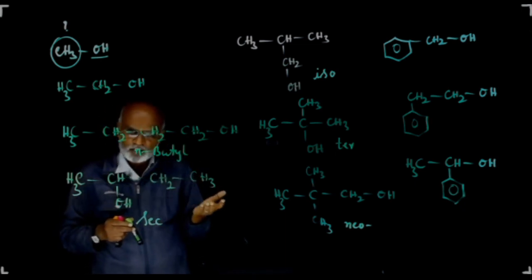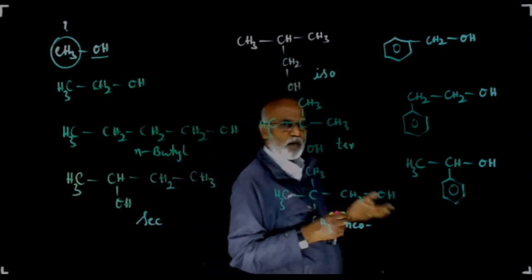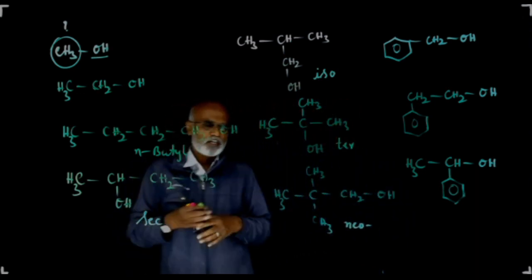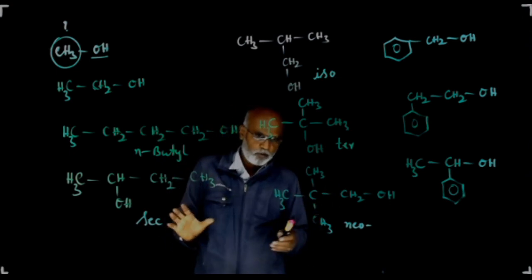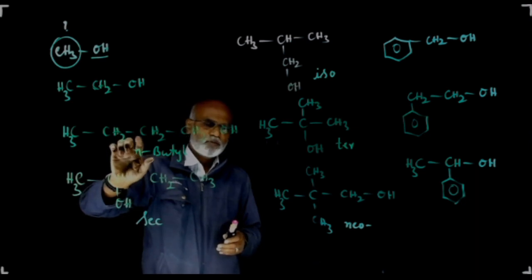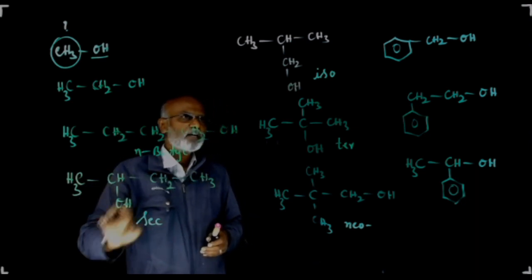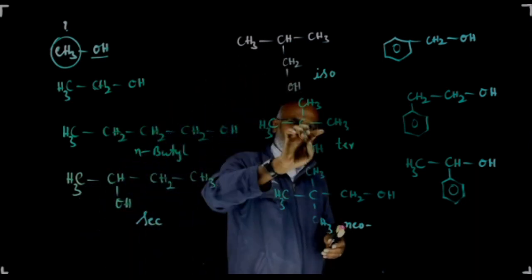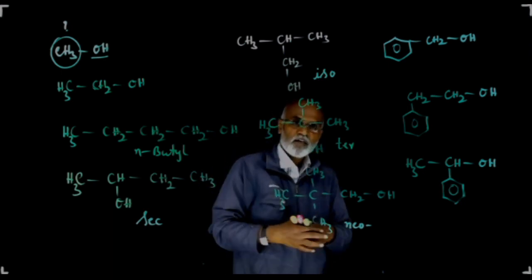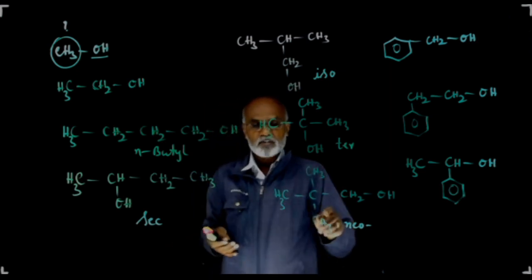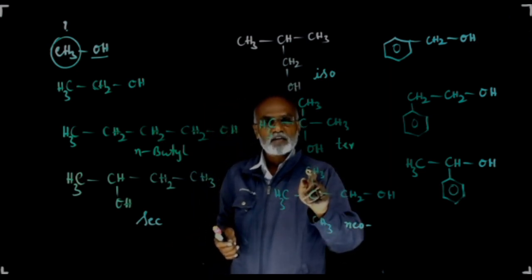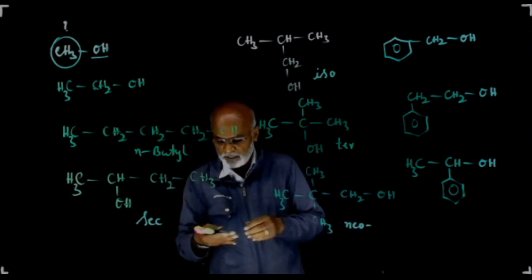Now, you know very well how to use the prefixes in order to differentiate the isomers at the time of deriving the common name of an alcohol. So, the common name of an alcohol can be obtained by naming the hydrocarbon radicals to which the OH group is bonded. So, methyl alcohol, ethyl alcohol, this is N-butyl alcohol, this is secondary butyl alcohol, this is isobutyl alcohol, this is tertiary butyl alcohol, this is neopentyl alcohol. The pentyl is because it is a derivative of pentane: 1, 2, 3, 4, 5 carbon atoms. Therefore, it is neopentyl alcohol.